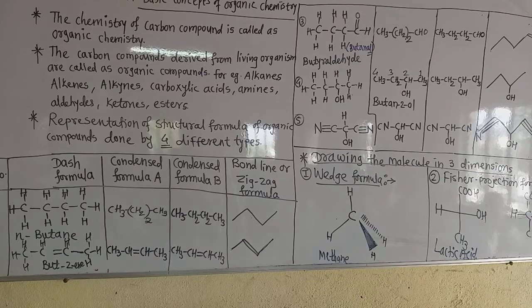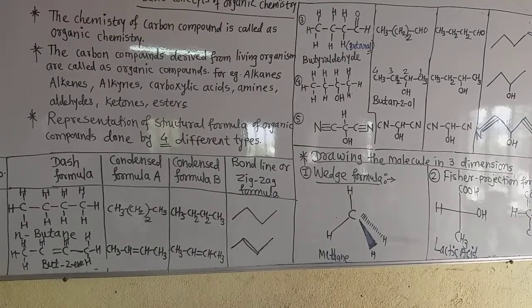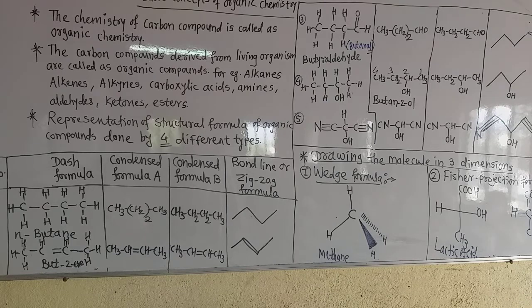Now let us see the next formula, the Newman projection formula. This is also a different method to show carbon compounds in a three-dimensional view. How is it shown in the three-dimensional view? Let us see.